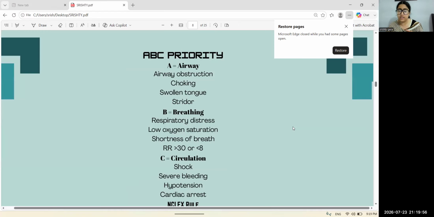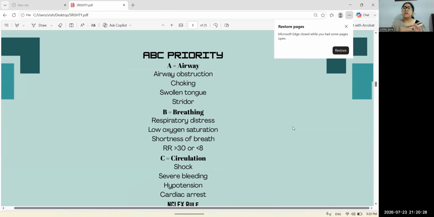B stands for breathing, which includes criteria like respiratory distress, ARDS, a condition which needs our intervention immediately. Next, low oxygen saturation level. The normal oxygen saturation level is between 95% to 100%. For some conditions such as COPD, an oxygen saturation level of 90 is expected.